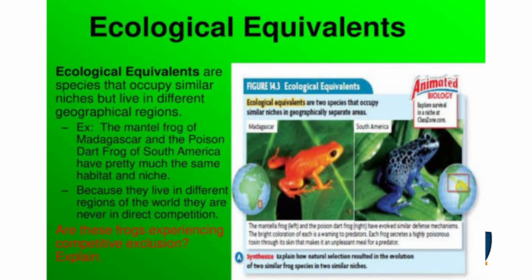In ecological equivalence, you can see different types of rocks based on geographical areas; based on the geographical area, the color changed. So ecological equivalents are species that occupy similar niches but live in different geographical regions. Example: the mantella frog of Madagascar and the poison dart frog of South America have pretty much the same habitat and niche. Because they live in different regions of the world, they are never in direct competition. They have some differences, but they show equivalence too. Such a type is called ecological equivalence.